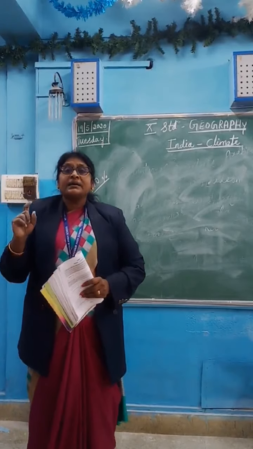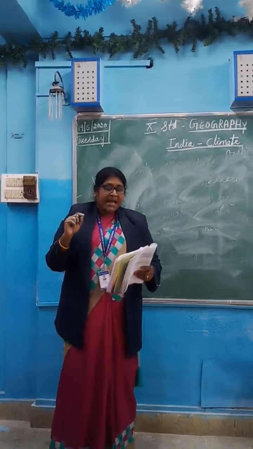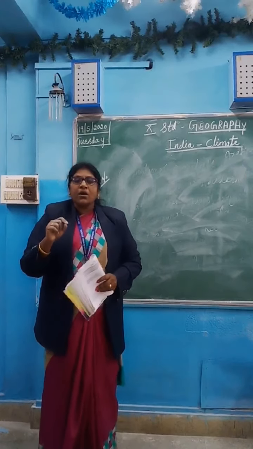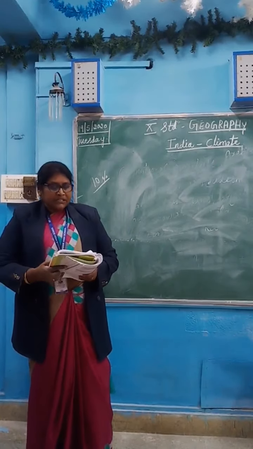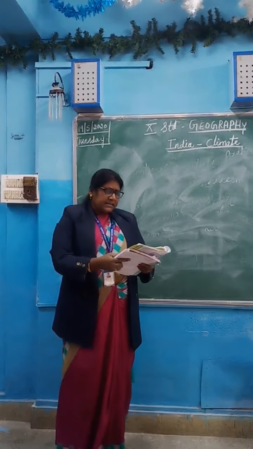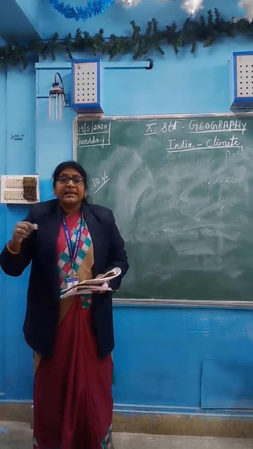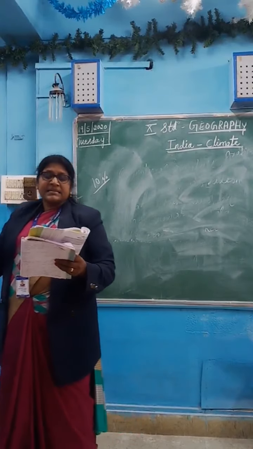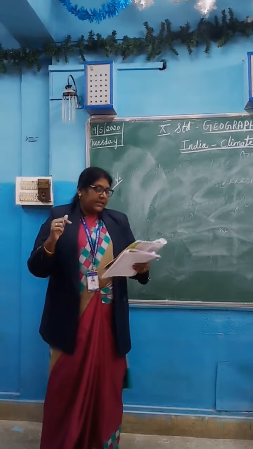The Arabian branch of the monsoon is more powerful than the Bay of Bengal branch. As I told you, the rainfall decreases towards the eastern slopes of the Western Ghats, as it lies in the rain shadow area.